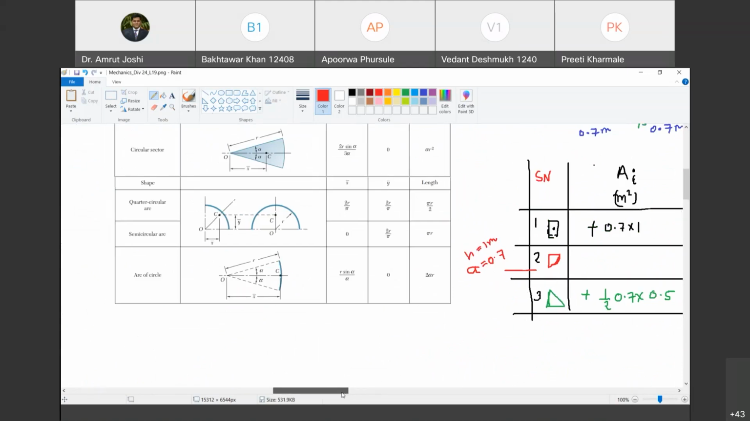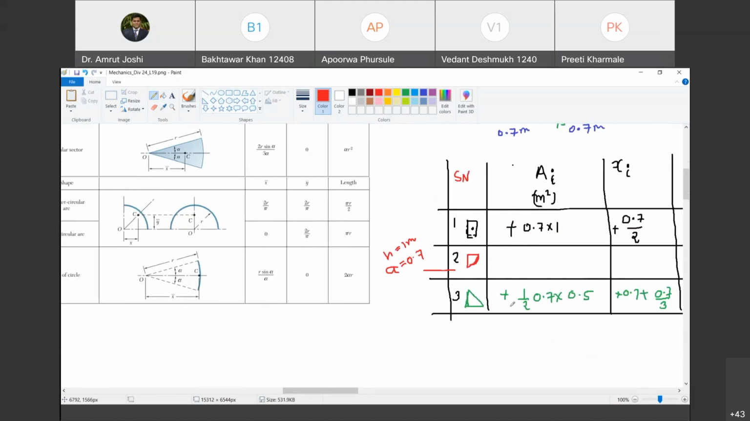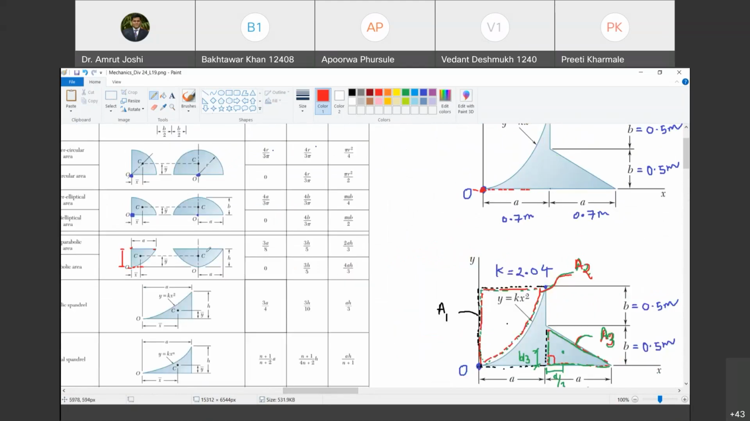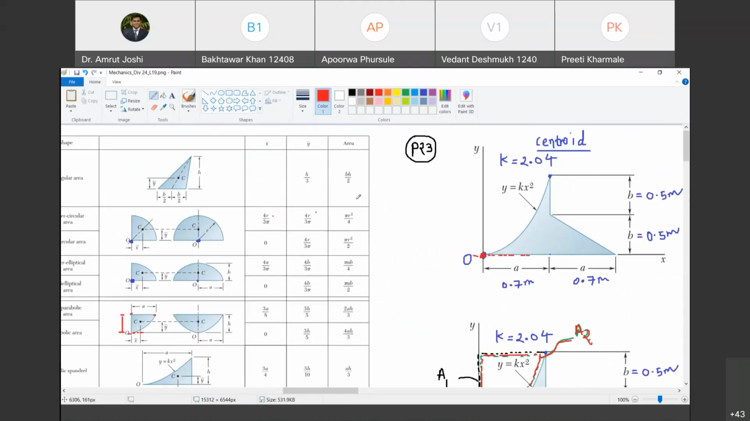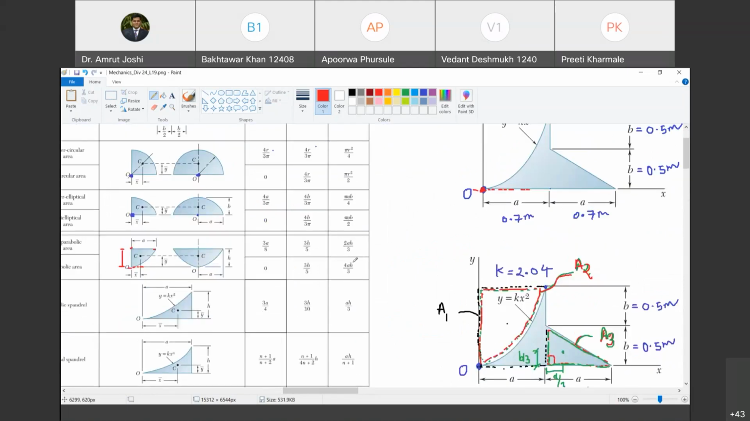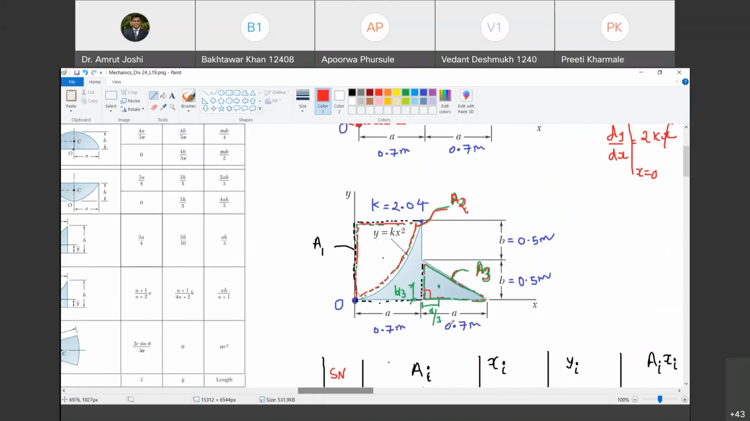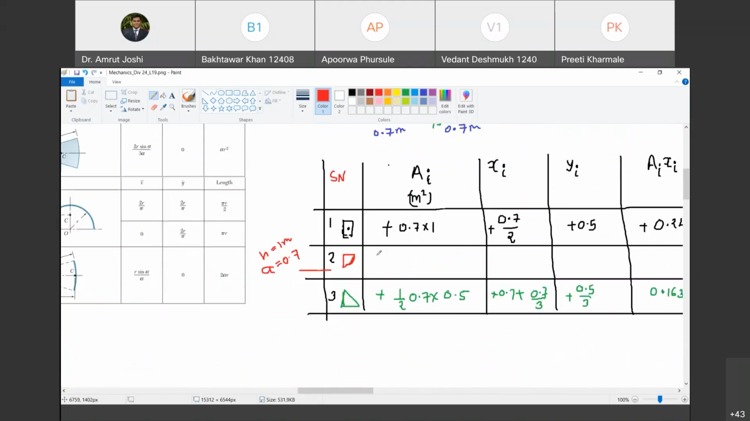Are you with me? Yes, sir. Okay. Now, what is the area? Whenever you are looking at the left hand side figure, you have to look at the top row. So what is the area? Area is 2AH by 3. Happy? Yes, sir. So 2AH by 3.